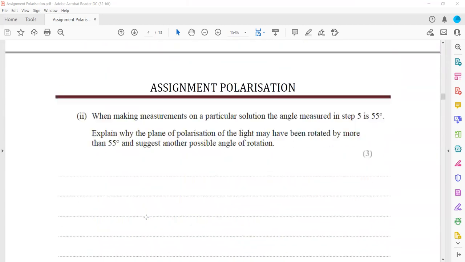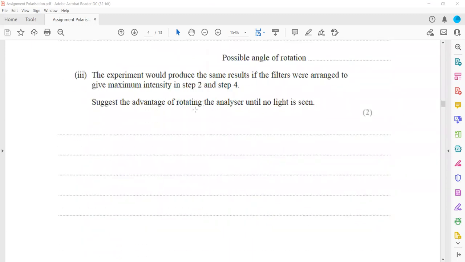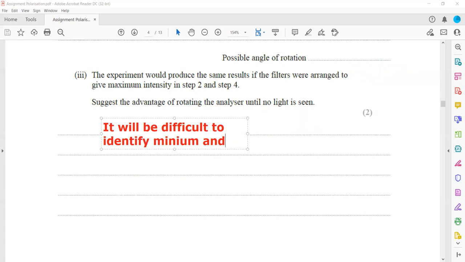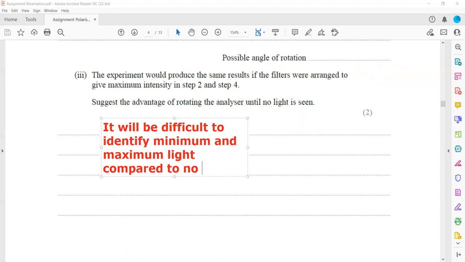So why state the advantage of rotating the analyzer until no light is there? Because it will be difficult to identify the minimum and maximum light intensity compared to no light.